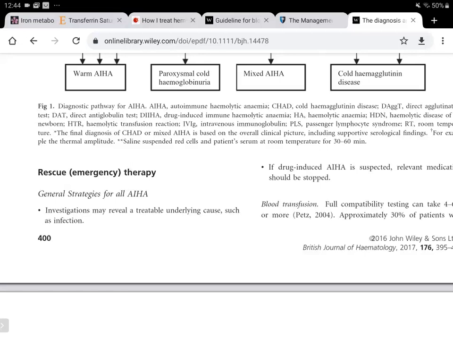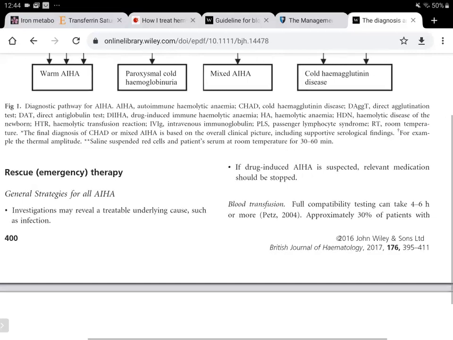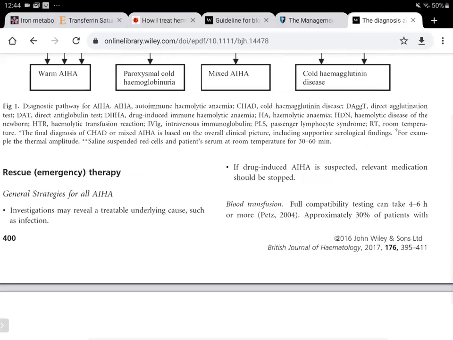Regarding the emergency treatment, there are general strategies for all autoimmune hemolytic anemias. That is, investigations may reveal a treatable underlying cause such as infection. So if there is a treatable underlying cause, then we could generally treat the patient with antibiotics, and if drug induced, then the relevant medication should be stopped. So these are the general strategies.